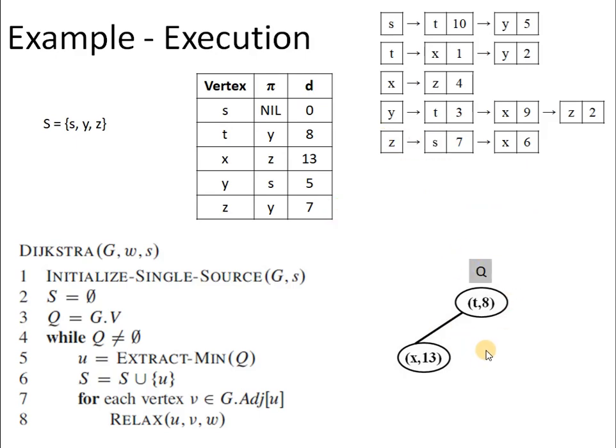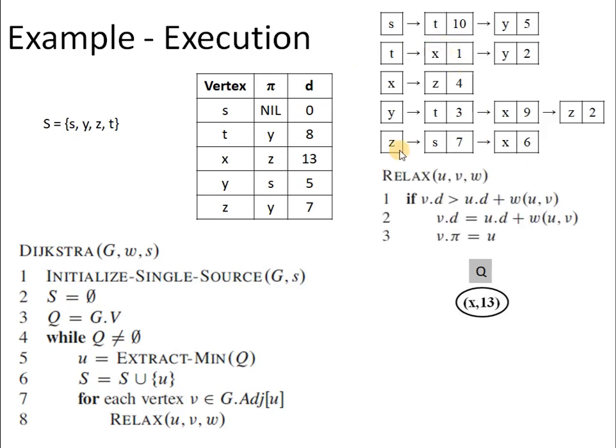Next, extract min will delete 8 from the queue and add t to the set s. And the first vertex in the linked list of t is x. So we have to check this condition. x.d is equal to 13 right now. And then we have to use the distance of the just deleted vertex, that is t.